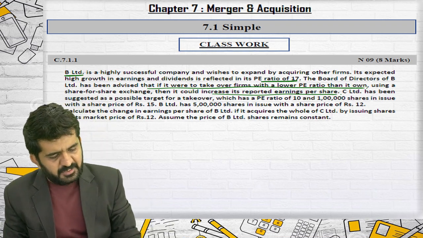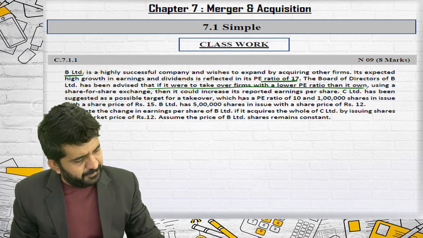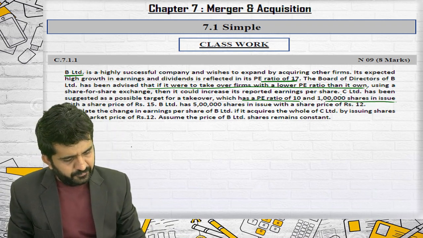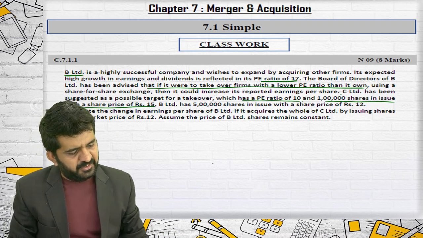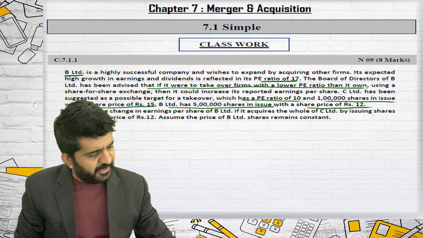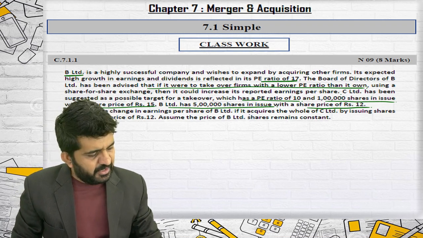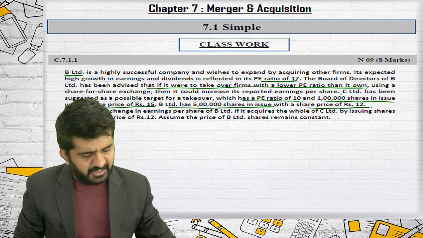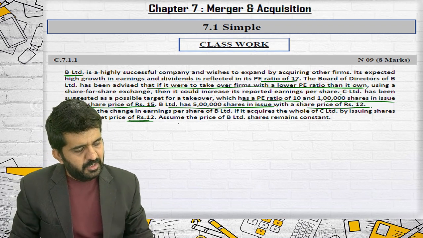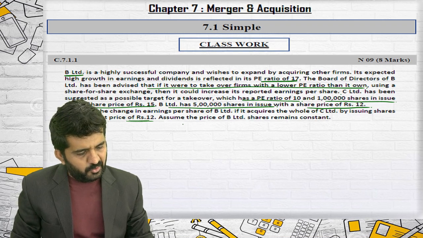C Limited has been suggested as a possible target. So C Limited's PE ratio is 10. There are 1 lakh shares in issue with a share price of rupees 15, that is MPS. B Limited has 5 lakh shares in issue with a share price of rupees 12. Calculate the change in EPS of B Limited if it acquires the whole of C Limited by issuing shares at its market price of rupees 12. Assume the price of B Limited shares remains constant.